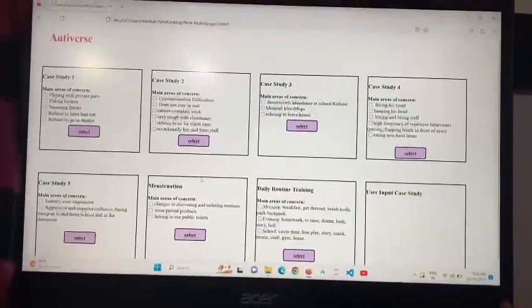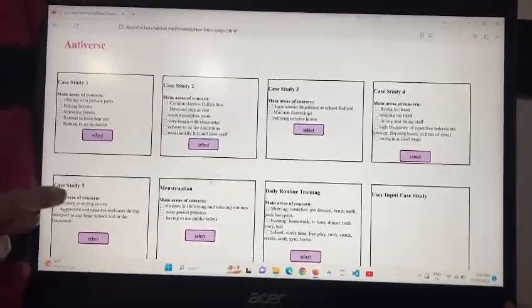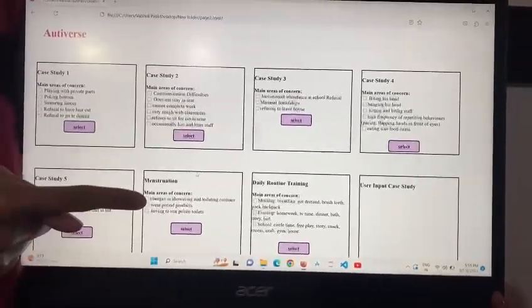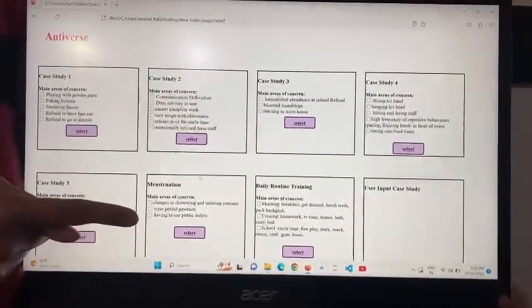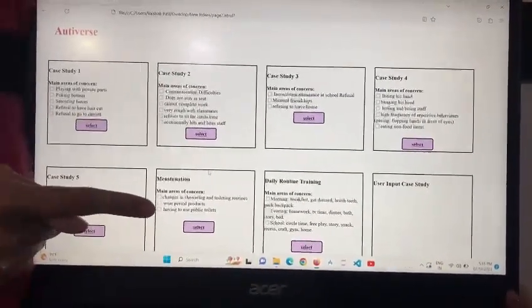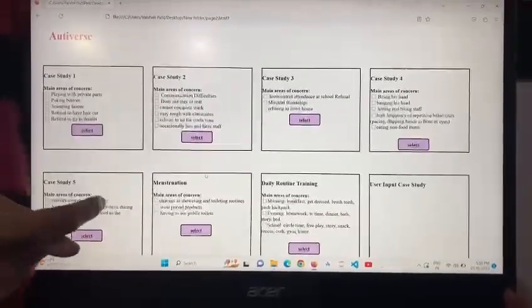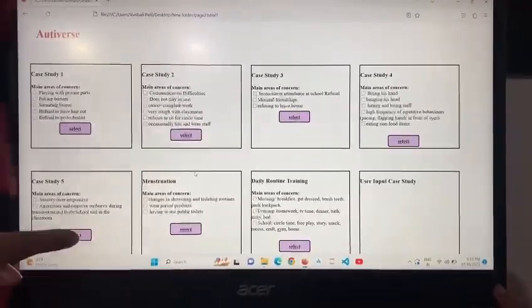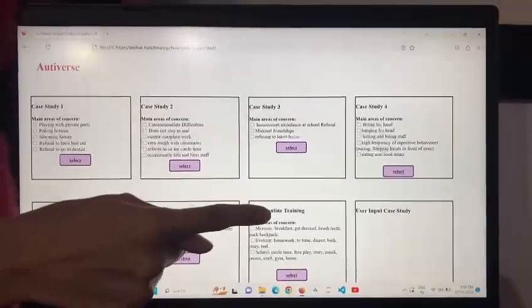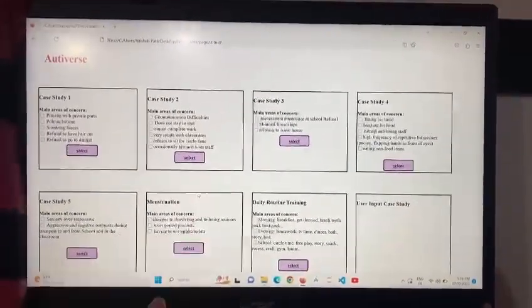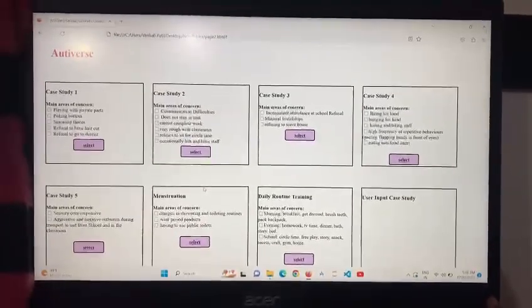After that, we have provided 5 case studies in which multiple symptoms are provided. Along with the case studies, we have provided a menstruation training module for autistic girls. By using this training module, the girl can manage her hygiene during her menstruation period. Along with that, if the child doesn't want any of these therapies, we have provided the daily routine training module.